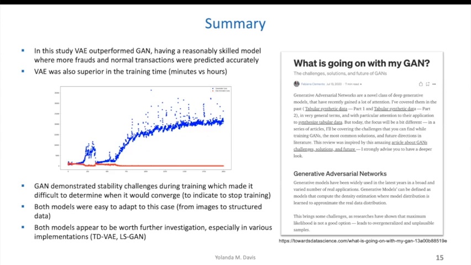And finally, both models, I believe, should be investigated further, especially in certain implementations, because there are lots of different implementations of these models. TDVAE is one that's focused on adding a time element to the learned representations, and it's geared towards sequential-based data.